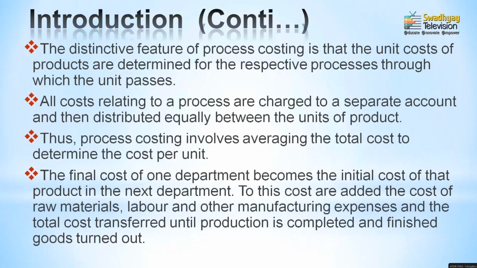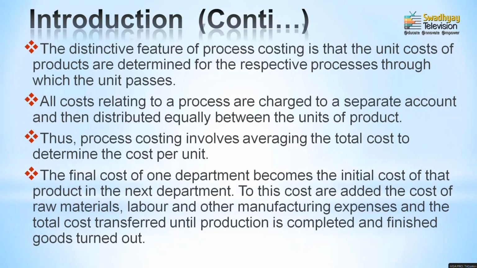Now, at the end of this, once one department has identified the respective amount of cost incurred in that particular process, it becomes a raw material for the succeeding process, or you can say the next department. It means that the cost of each process, or the finished goods of each process, becomes a raw material for the next process.